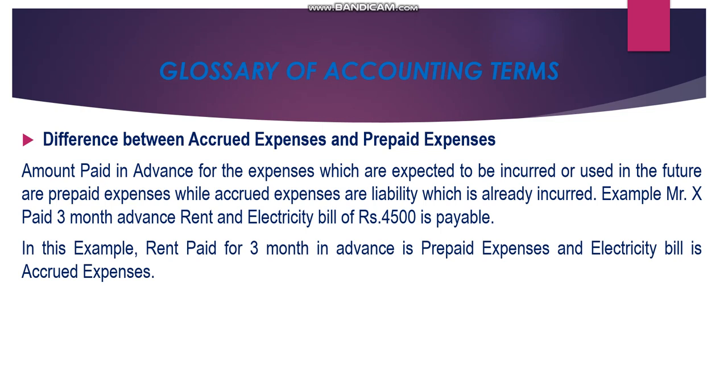Minor difference. In this example, rent paid for 3 months in advance is prepaid expenses and the electricity bill is accrued expenses.